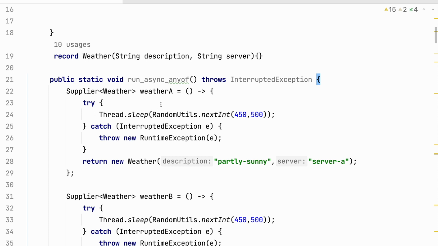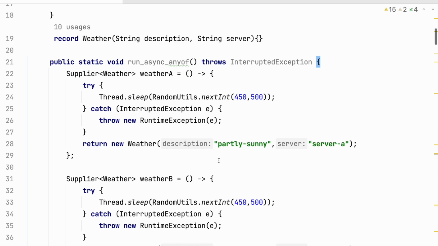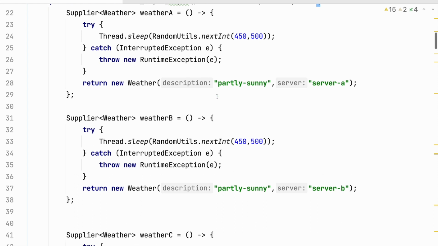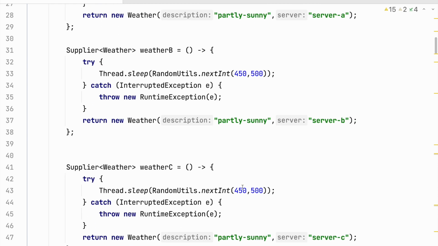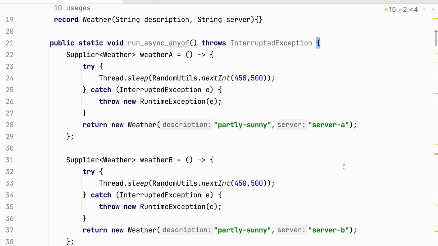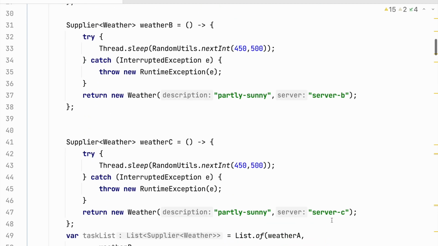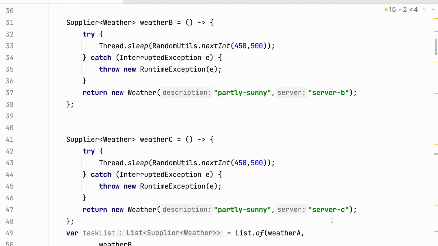So we have weather A, and we know that all these weathers are going to return the same description because we just want to get the fastest result from any of the servers. They are all returning partly sunny, partly sunny, and partly sunny. And we have also printed the server from which we will get the result: server A, server B, and server C, just like the quotation servers.